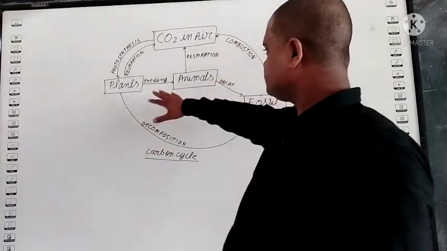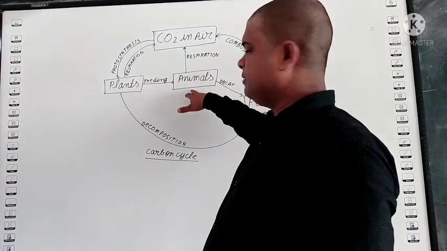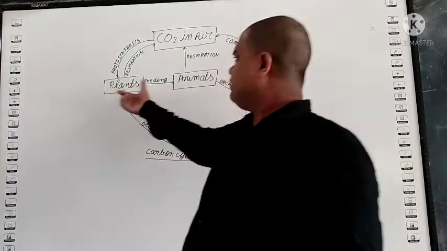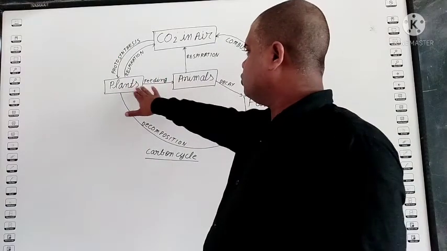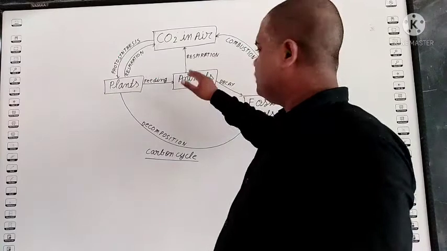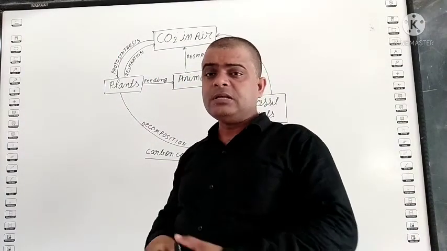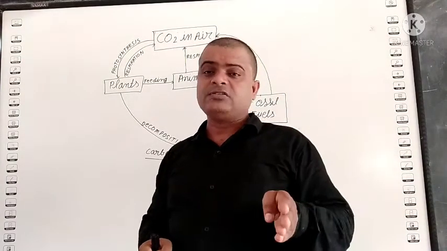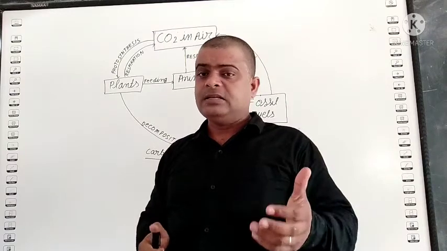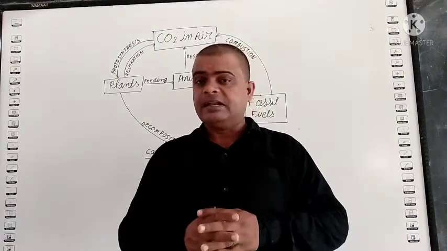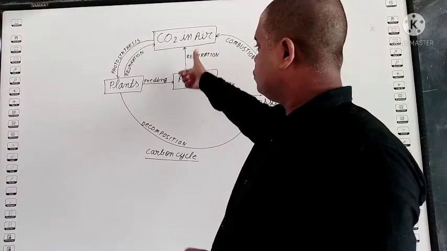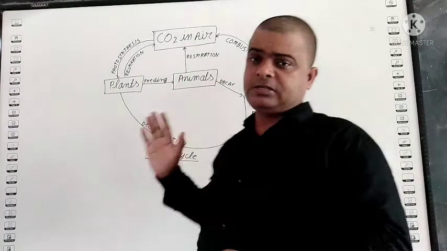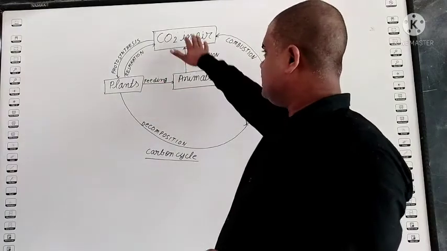Second process, see, the plant is eaten by animals. We also take plants, we take grain. When we take plants, such carbon enters the animal's body. During respiration, you know, students, we take glucose, and when such glucose burns in the presence of oxygen, CO2 is released, and energy. Such energy we use in our daily life. So such CO2 is released by animals, including humans, during the process of respiration. So the CO2 enters the atmosphere.